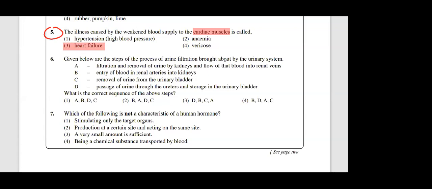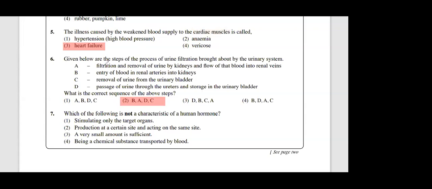Question number 6 is from the excretory system. This one is a good question. Who can give me the answer? For the 6th MCQ, I'll ask Litmal, Vihari, Roshan, Ayad. Second answer, BADC. Very good. Ayad gave the correct answer and Vihari also gave the correct answer. Excellent. The answer is the second one.